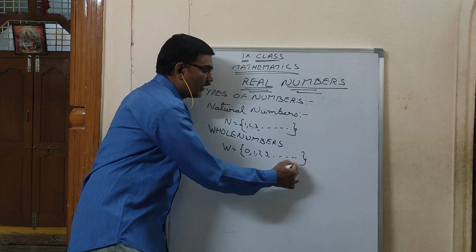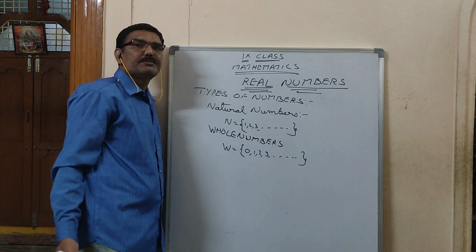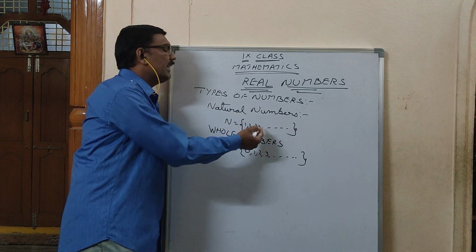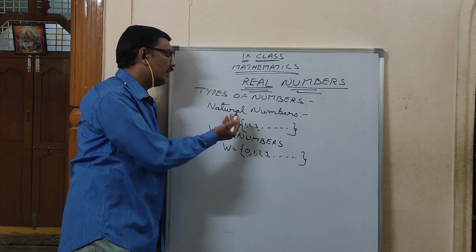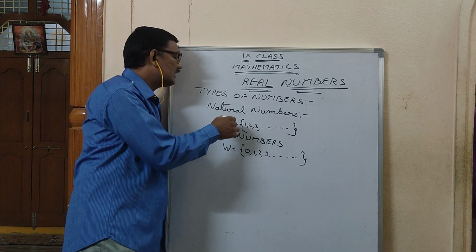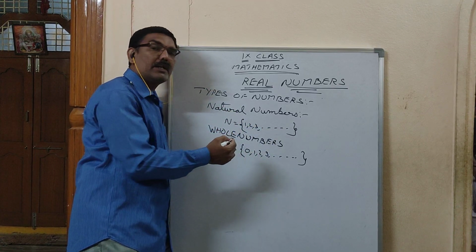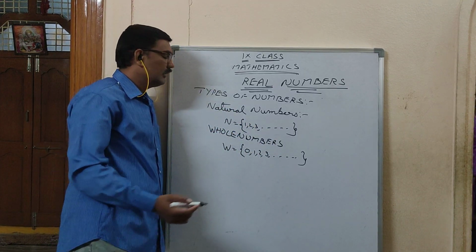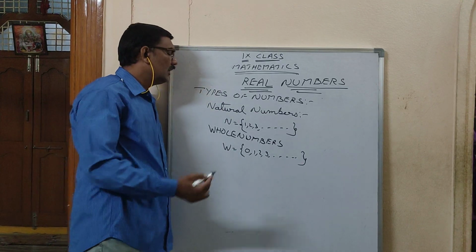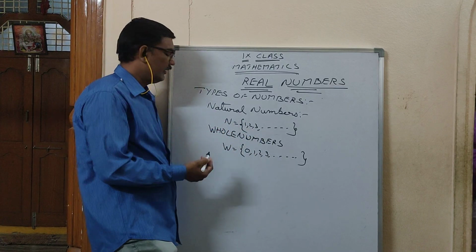Means 0 to infinity. There is no end at all. No one can say the last digit in the set of natural numbers or the set of whole numbers. But everyone can say the starting number. The least whole number is 0. The least natural number is 1.